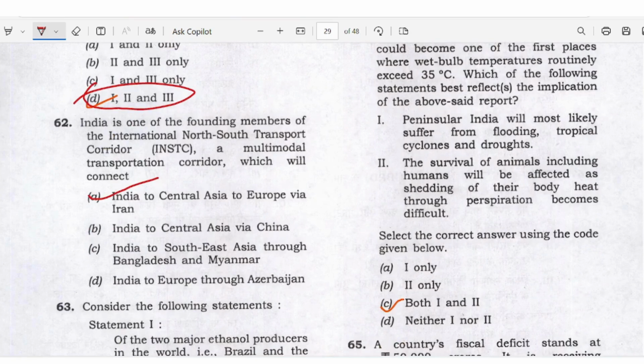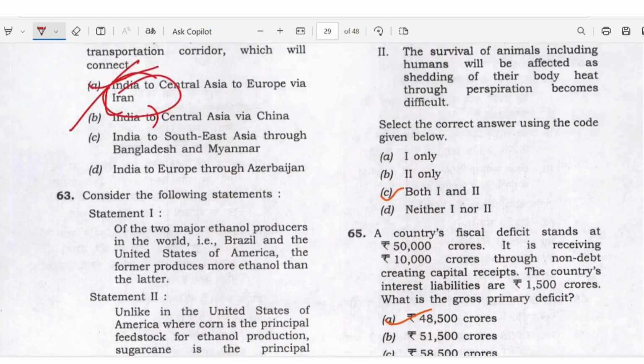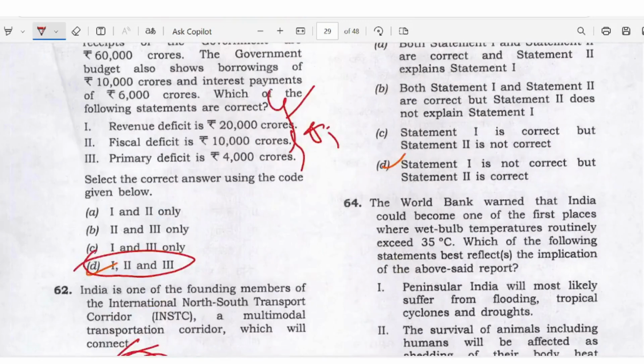The International North-South Transport Corridor, a multimodal transport corridor which will connect India to Central Asia, Europe, and Iran. Okay, the answer is right here. Consider the following statements. Of the two major ethanol producers in the world, Brazil and the United States of America, the former produces more ethanol than the latter. Unlike in the United States of America, where corn is the principal feedstock for ethanol production, sugarcane is the principal feedstock for ethanol production in Brazil. Okay, here the answer is D.